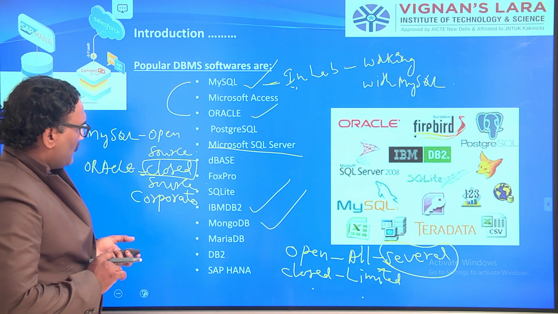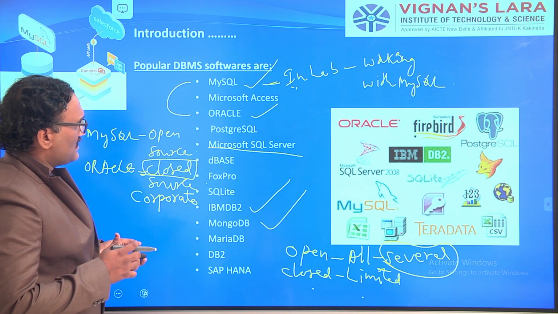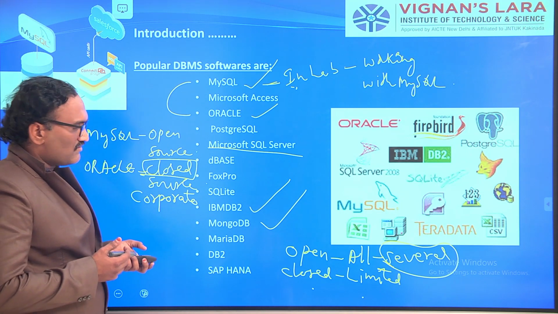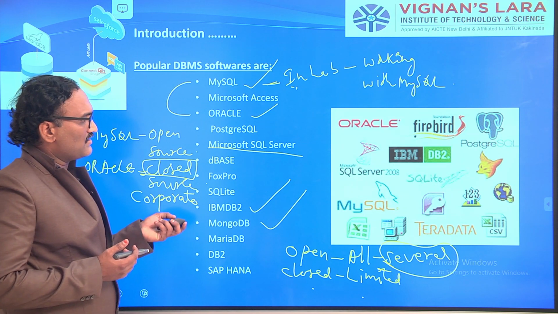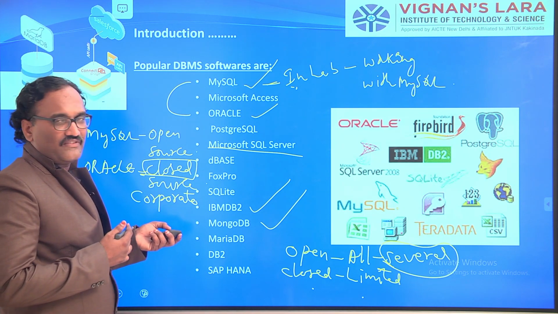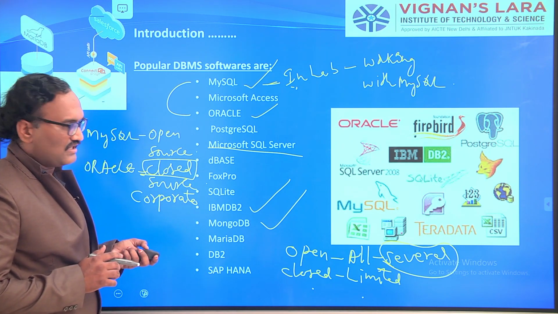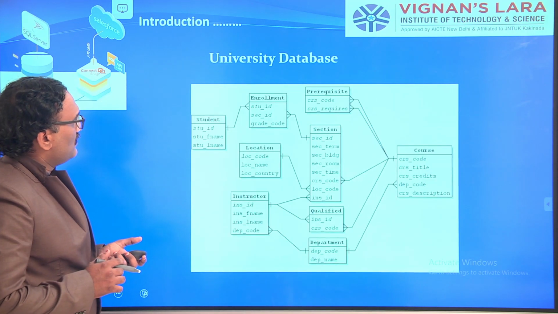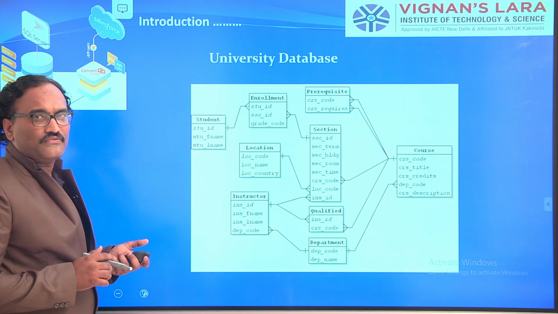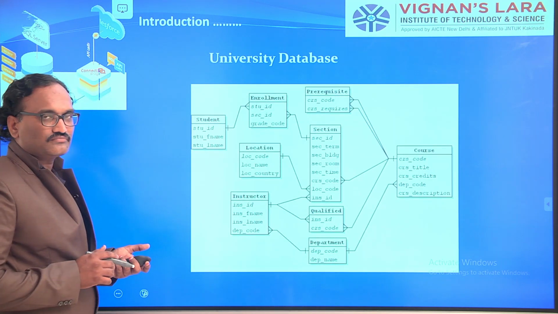Now, we will see each and everything has more advantages rather than drawbacks. Each and everything has its own advantages. So we will see that now. Now, let us look at an example of a university database.